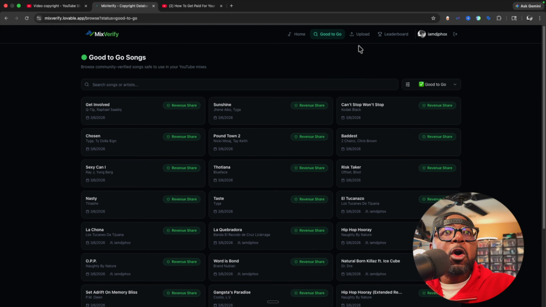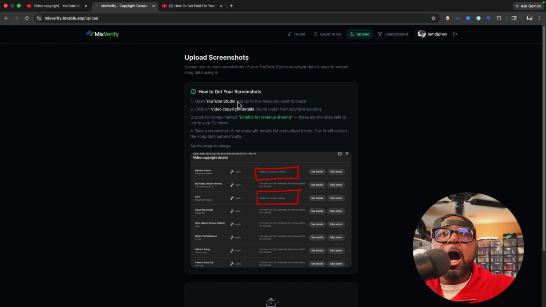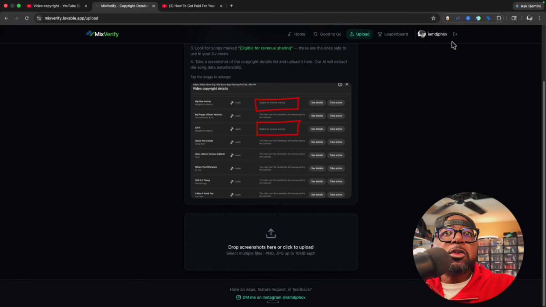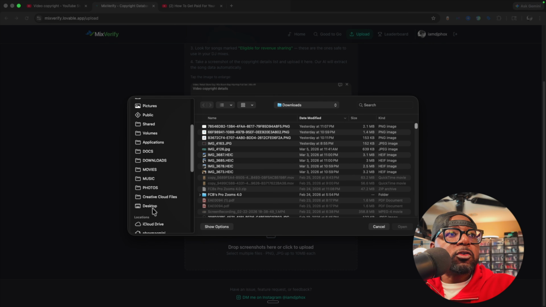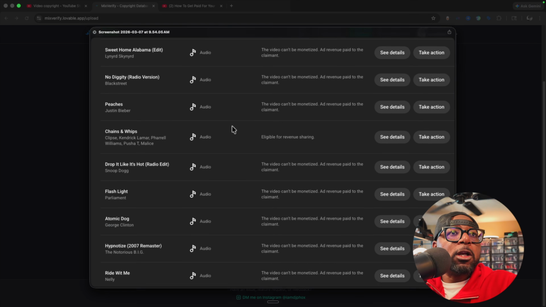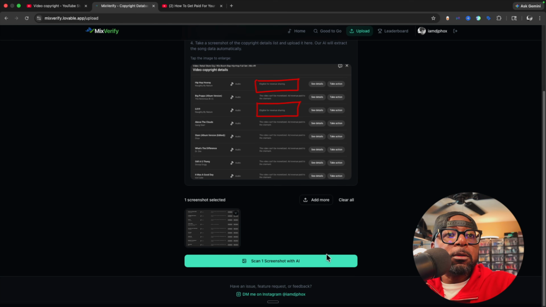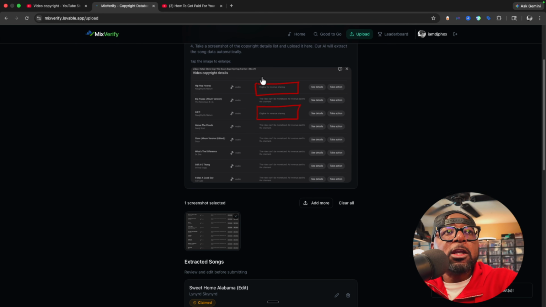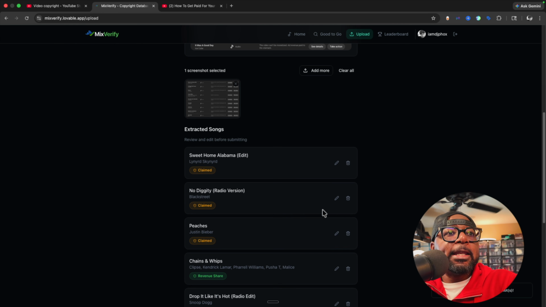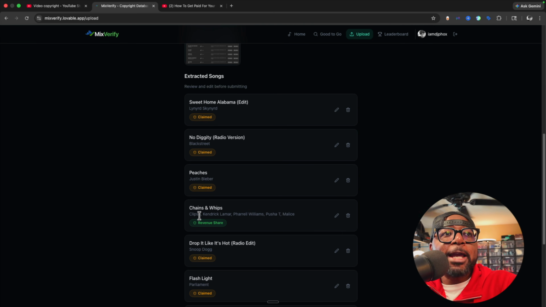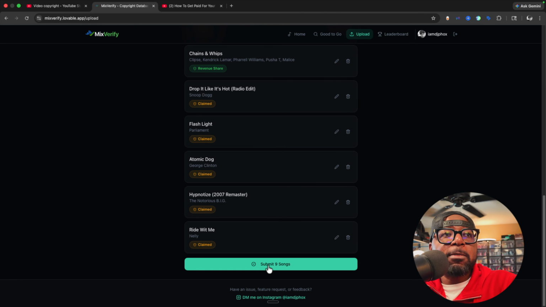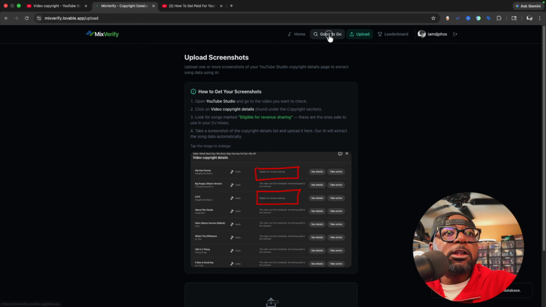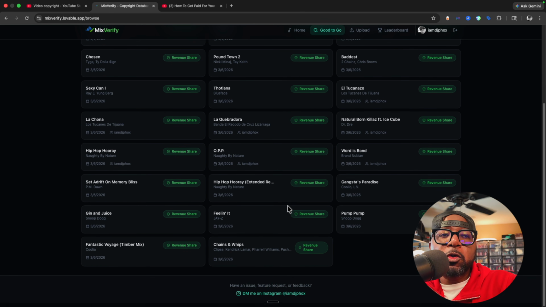Whenever you get here, all you want to do is upload that screenshot right here. First, make sure you're signed in, and then once you sign in, drop your screenshots here, go to your screenshots, and from there upload the screenshot, upload, scan. What this is going to do is read your screenshot and add the song to the actual database. So once you submit all the songs, whenever you go to good to go, those songs will now be added to the database.